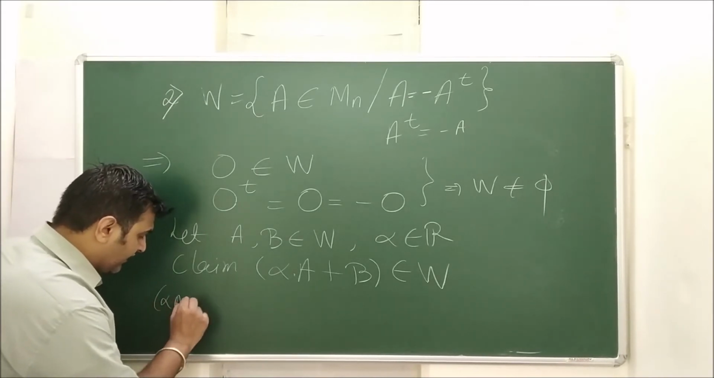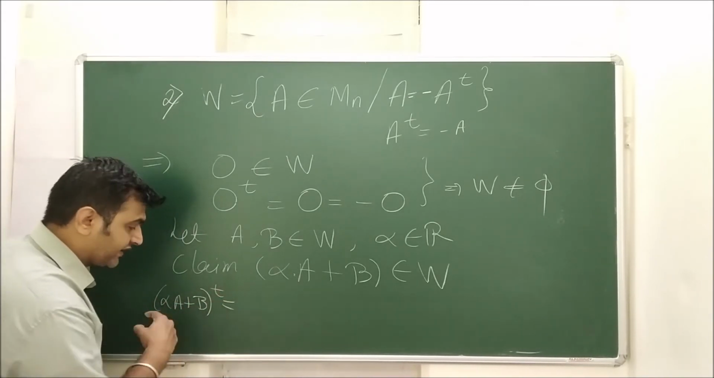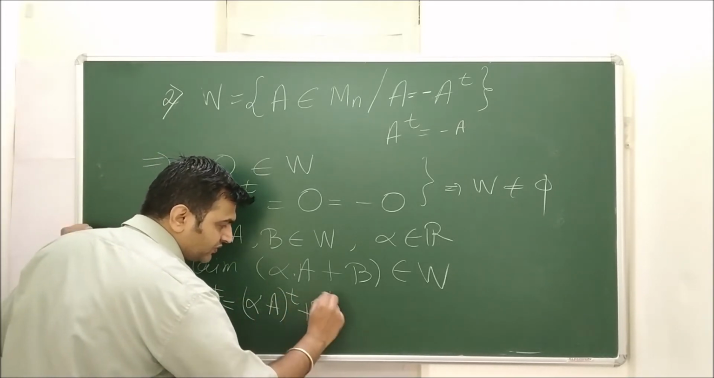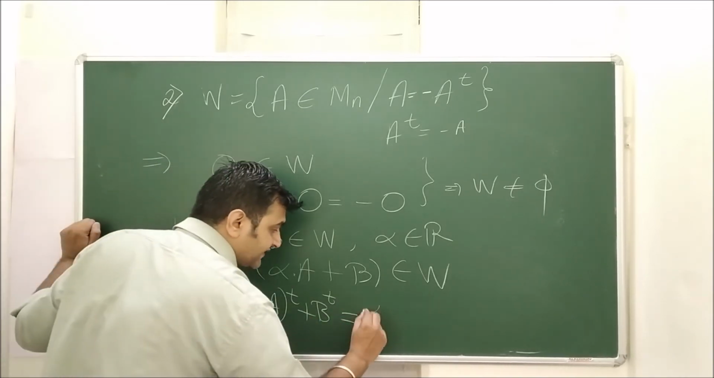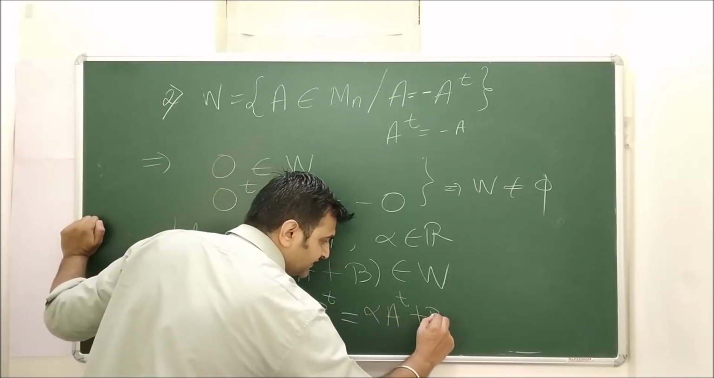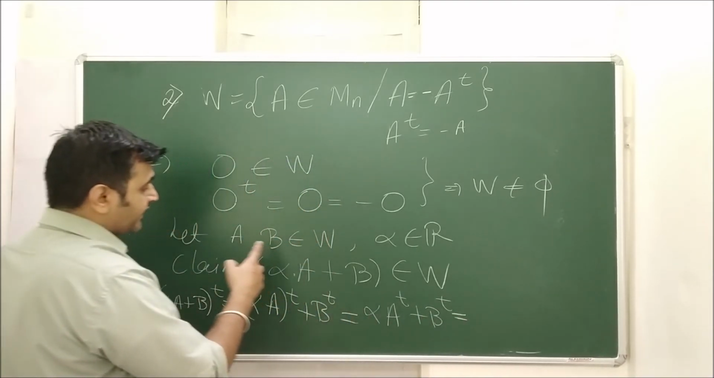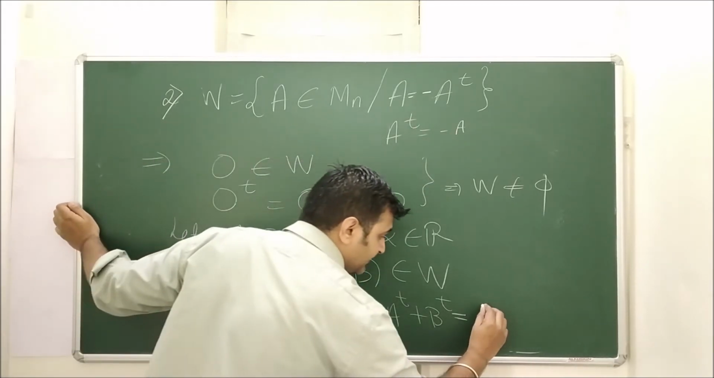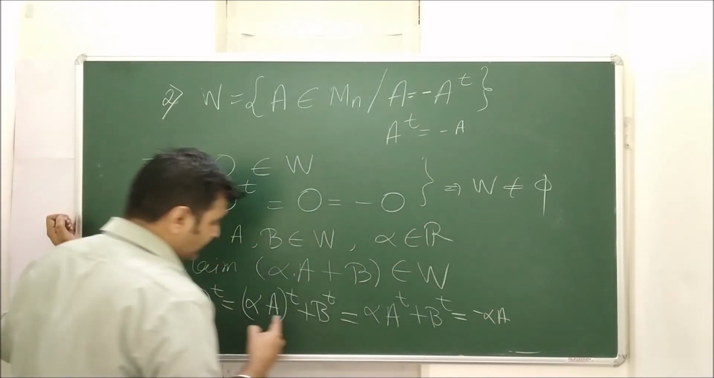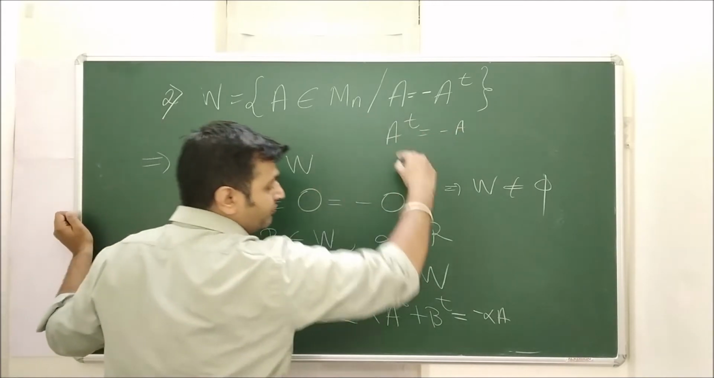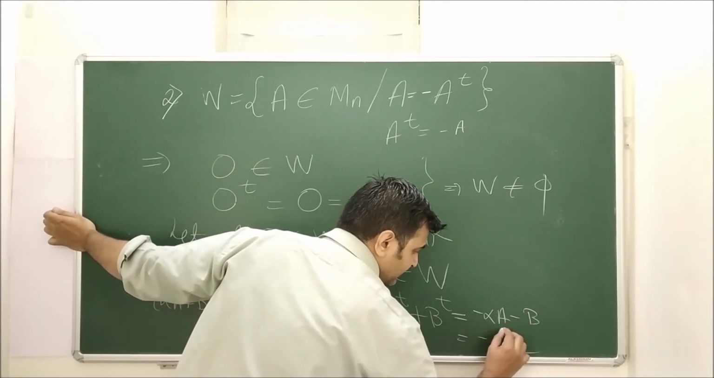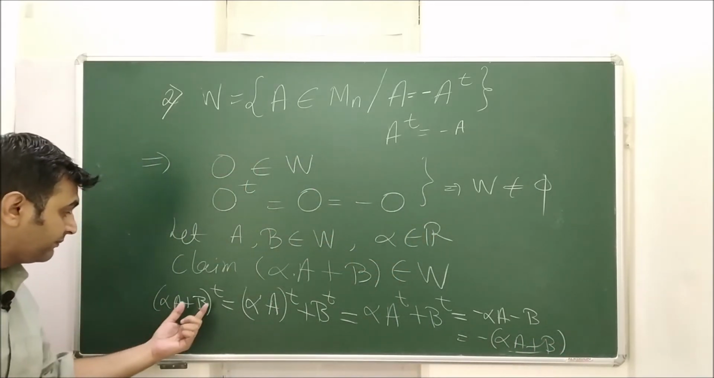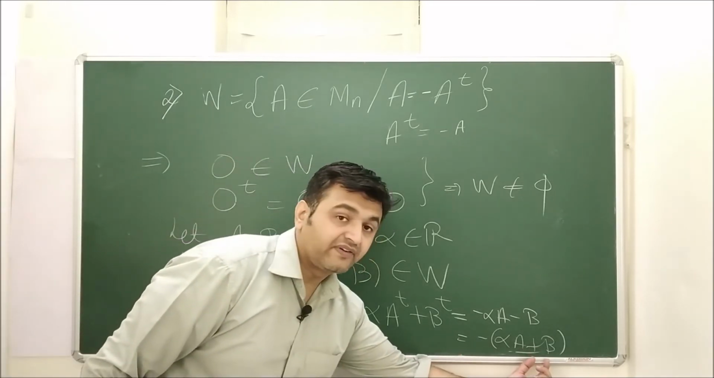What is alpha A plus B the whole transpose? Again by the property of transpose, this is alpha A transpose plus B transpose. But again alpha is a number, it's a scalar. So alpha into A transpose plus B transpose. But what is A transpose? My A is in W, so A transpose is minus A. So this is minus alpha A. And what is B transpose? My B is in W, so B transpose is minus B. So this is minus of alpha A plus B.